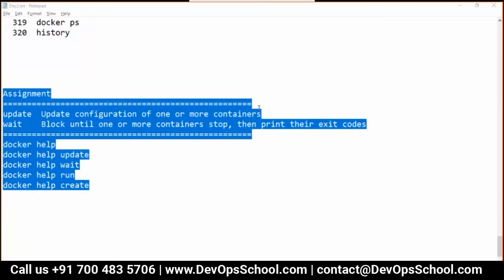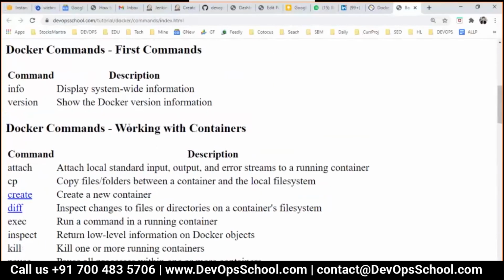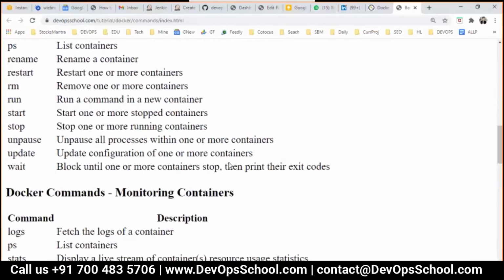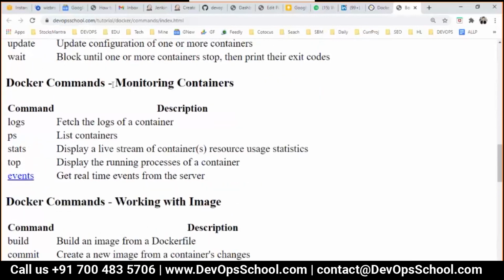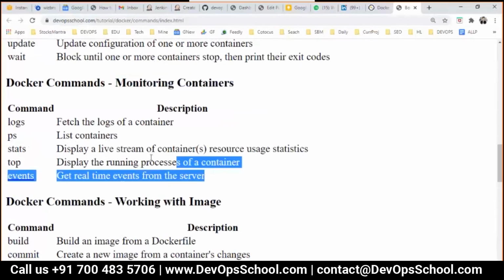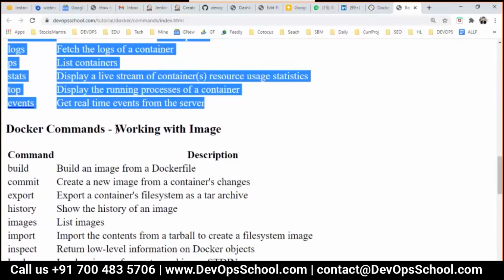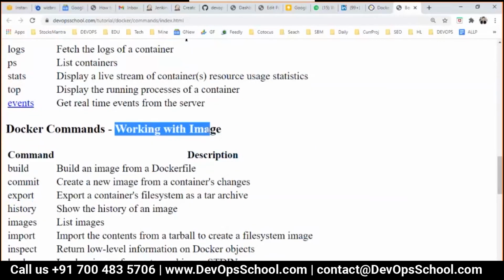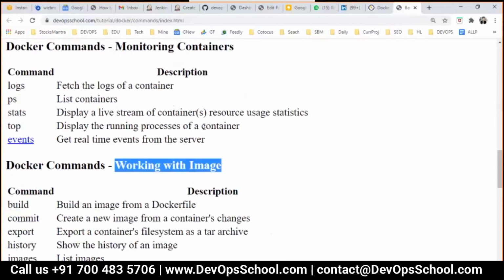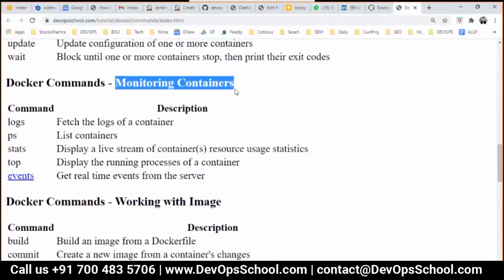So guys, that was all about working with containers. You learned all the commands actually. Now what I will teach you is troubleshooting and monitoring containers. This is the section I'll teach you. Here we have 5 commands, and after that I'll give you the lab, and then we'll have a discussion on working with images. Before that, I'm going to teach you monitoring containers.